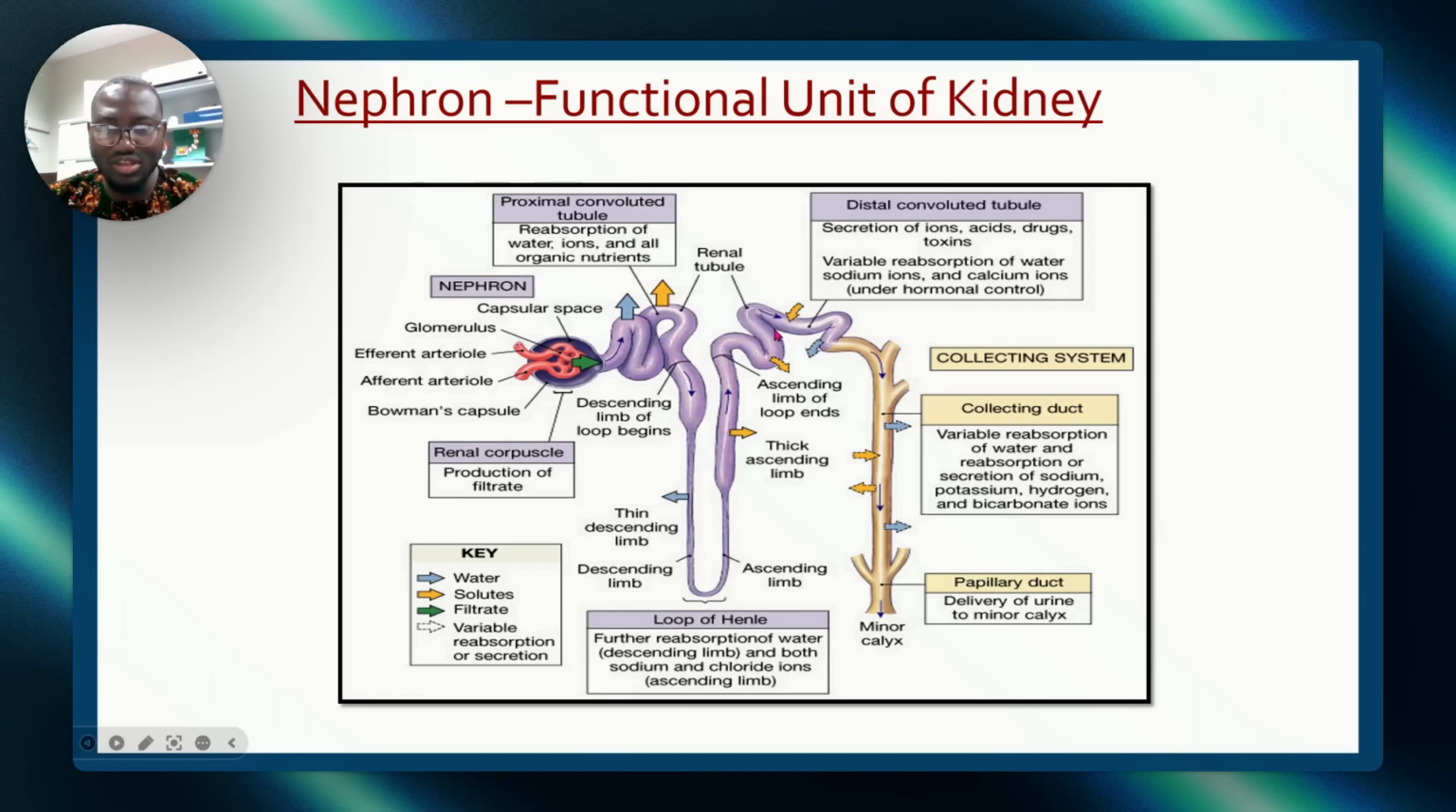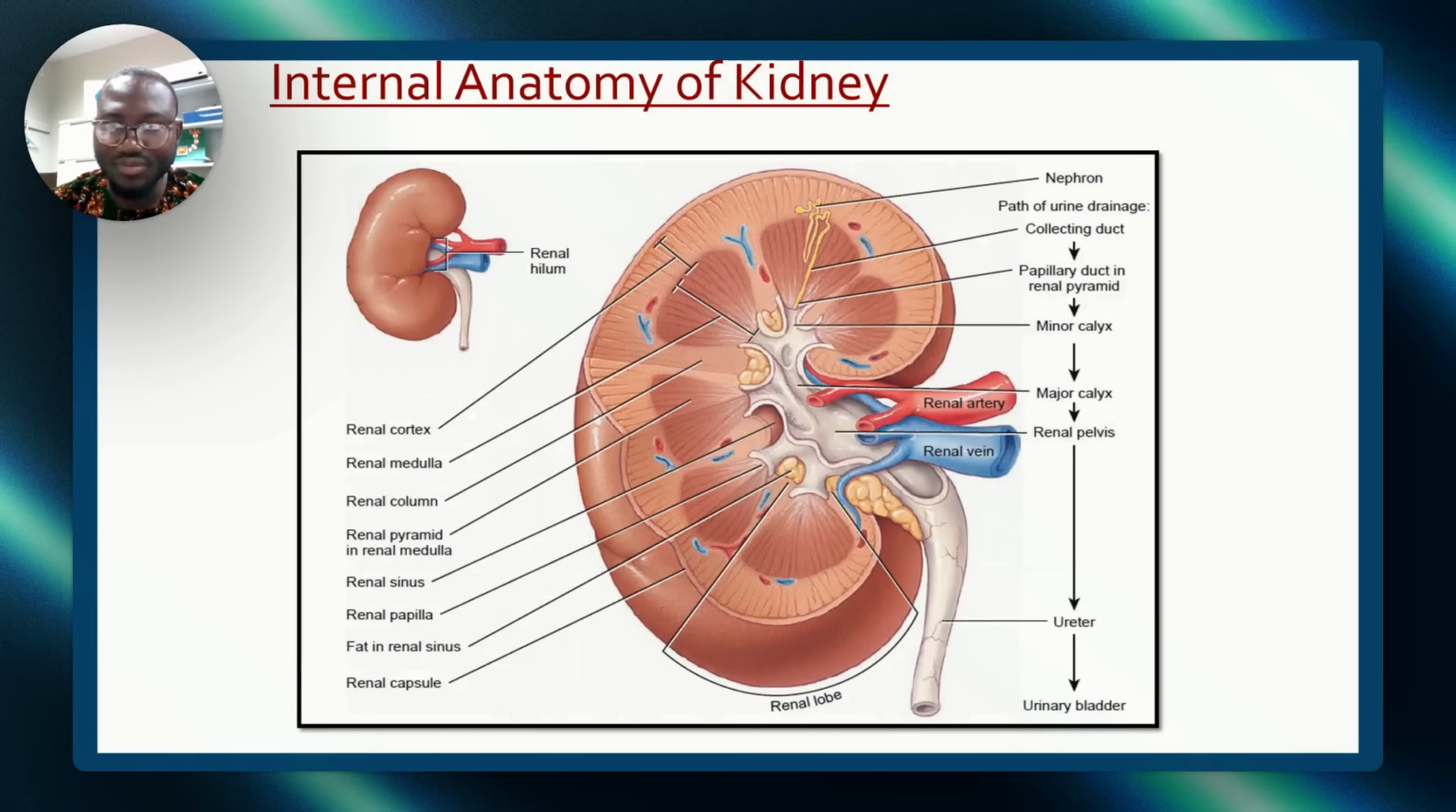Then this is the DCT, distal convoluted tubule. What happens in the DCT? Look at it. In the PCT, reabsorption of water, ions, and all organic nutrients. But in the DCT, secretion of ions, acids, drugs, toxins, secretion, remember. And after that, it enters the urine. This collecting duct, you understand, a lot of things going out and in of the collecting duct. The collecting duct enters through the papillary duct into the minor calyx, minor to major calyx, major to pelvis, pelvis to ureter. All right.